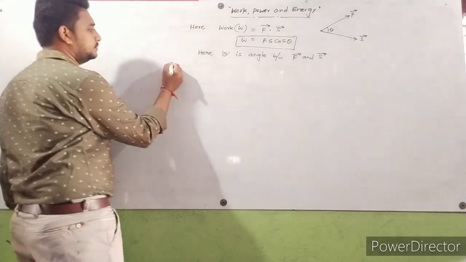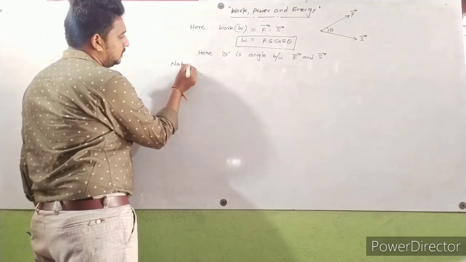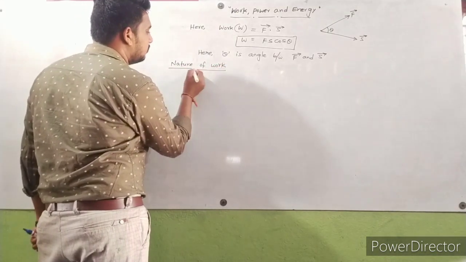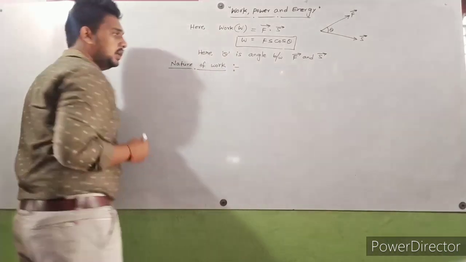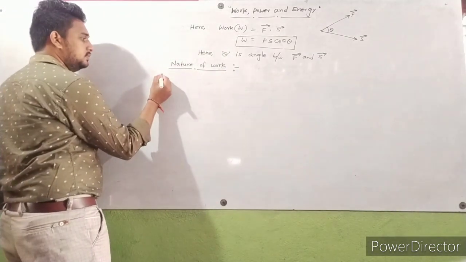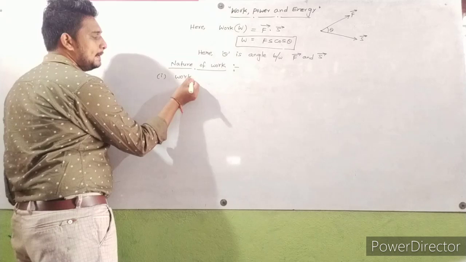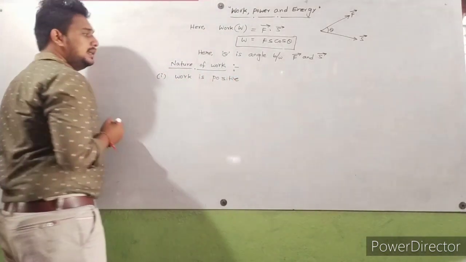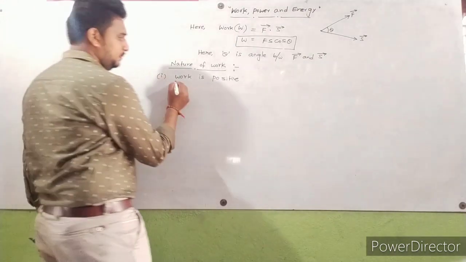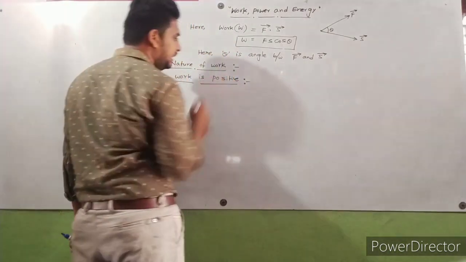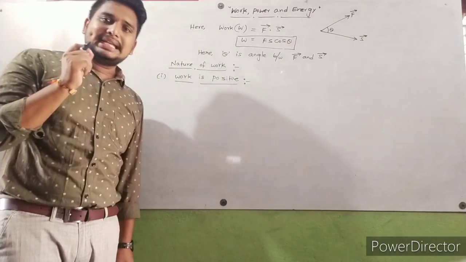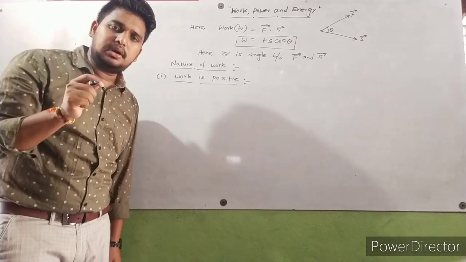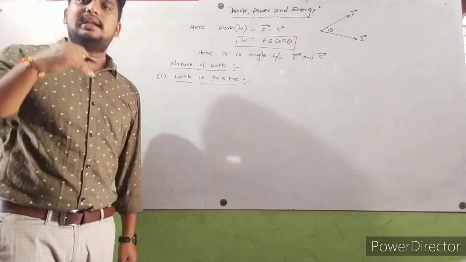So now, nature of work. Here, first one, work is positive. In some cases, work is positive. Nature here means it indicates the sign of work. Whether work is positive or negative or zero, that is called the nature of work.